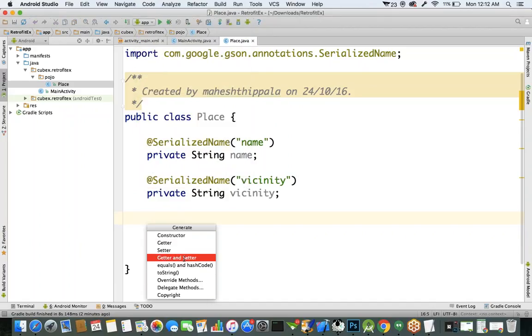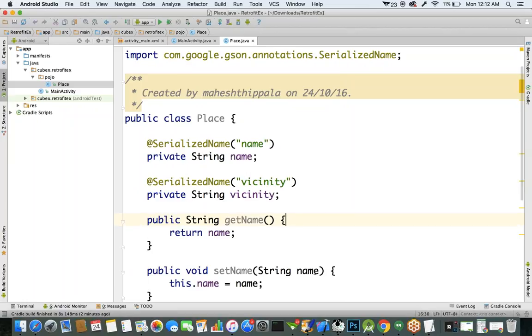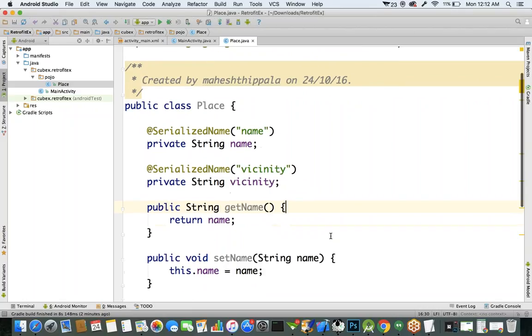Generate, select what? Getter and setter methods. I want to generate the getter and setter methods for these two variables. Okay, we created the Pojo class for an individual place. Like this, you'll get multiple records from the server.